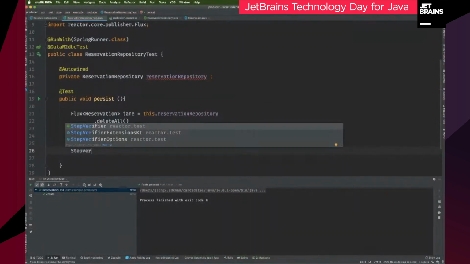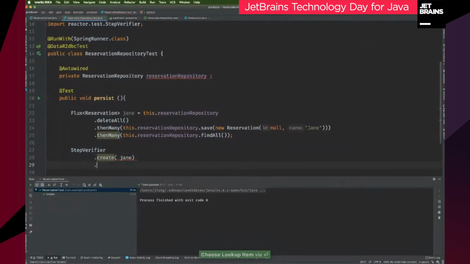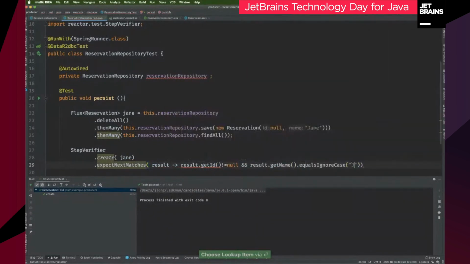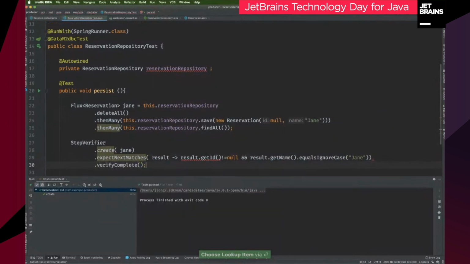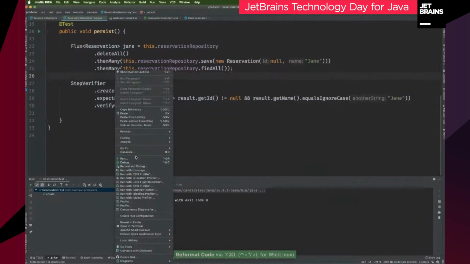Well, this is an asynchronous pipeline. It's a reactive pipeline. So even though I've used these deterministic operators, things may execute on different threads. So you must use the StepVerifier to be able to poke at the asynchronous result. Okay, so I can say, given a response, I expect that the reservation has an ID that's not null and that the name equals, ignore case, Jane, right? That should be enough to satisfy the predicate there. So let's run this and see if that works.